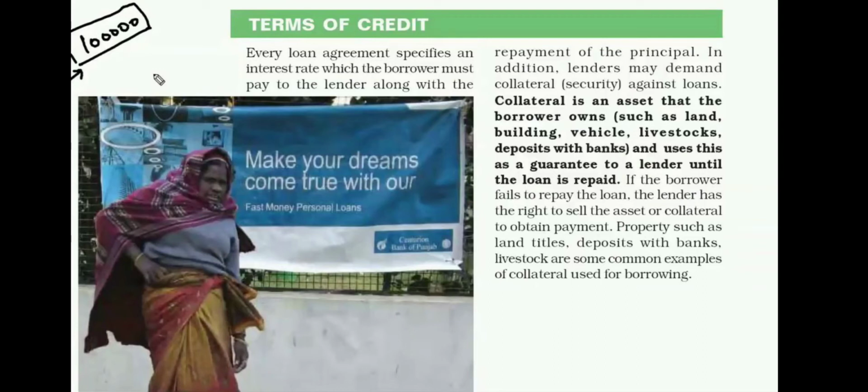In case the borrower fails to repay the loan, the lender has the right to sell the asset or collateral to obtain payment. That means he wants to clear that one. Property such as land titles, deposits with banks, and livestock are some common examples of collateral used for borrowing. So let us learn how collateral works by looking at an example.